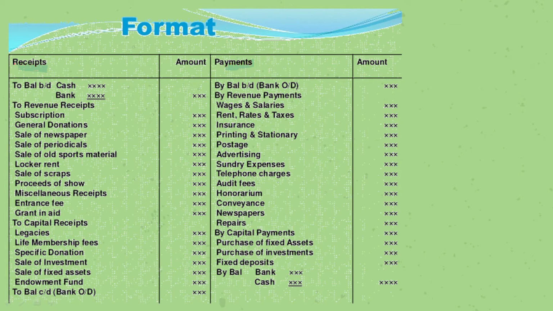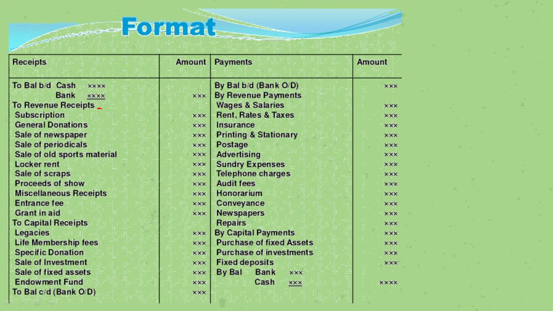Because it's like a cash book, first we write the cash balance that's carried forward, cash balance and bank balance. Look, cash balance is always going to be a receipt, but bank balance can be a payment also, because we can even have an overdraft from the bank. So in case we have an overdraft, we write it on the payments side, and if we have a normal bank balance, we write it on the receipt side. And then the revenue receipts.